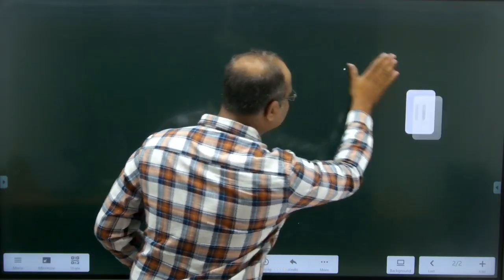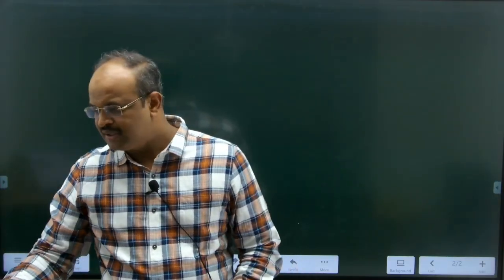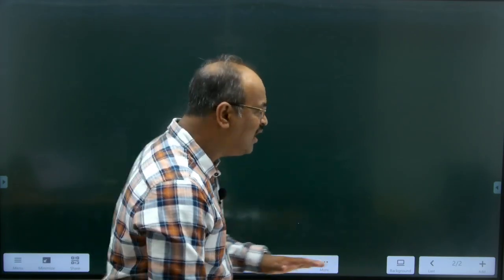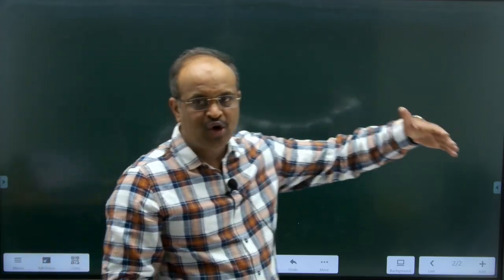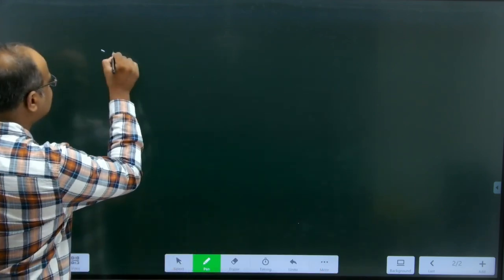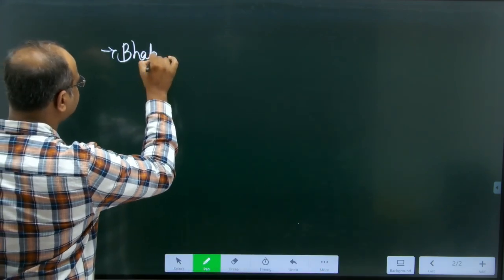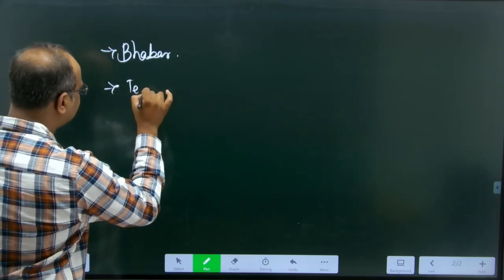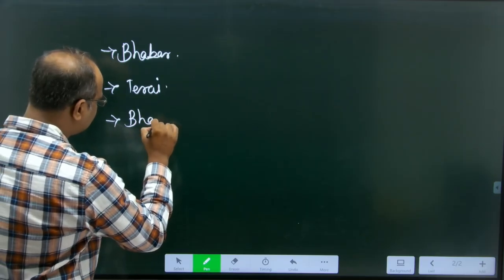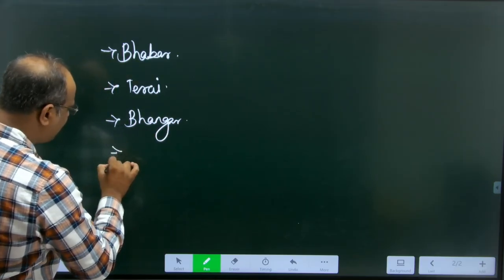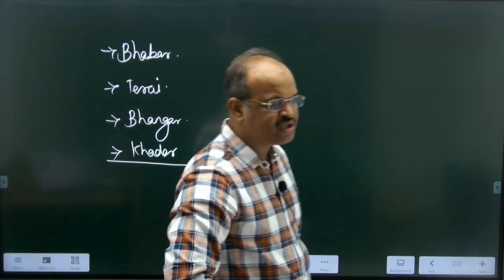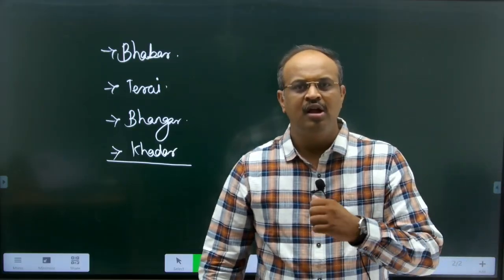Now the geological divisions of alluvial soil. Alluvial soils have been divided, mostly in the Indo-Gangetic and Brahmaputra plains, into 4 types. First is the Bhabar, second is the Terai, third is the Bhangar, and fourth is the Khadar. These are the 4 geological divisions of the alluvial soil, mostly in the Indo-Ganga and Brahmaputra plains.